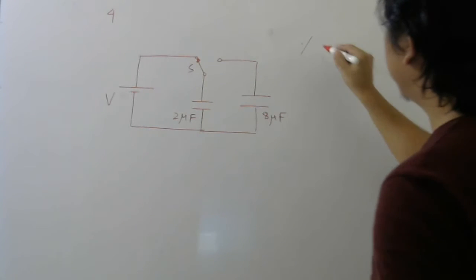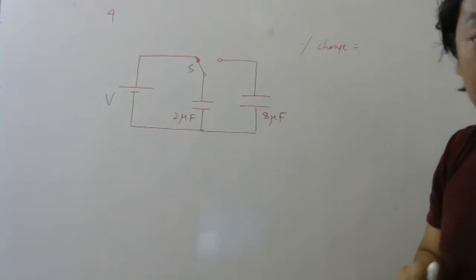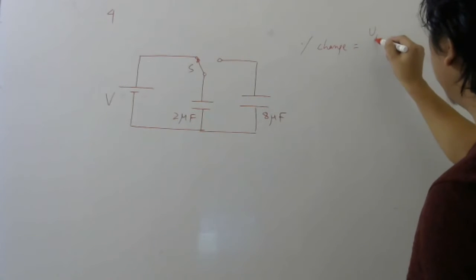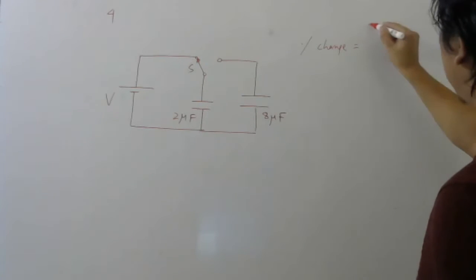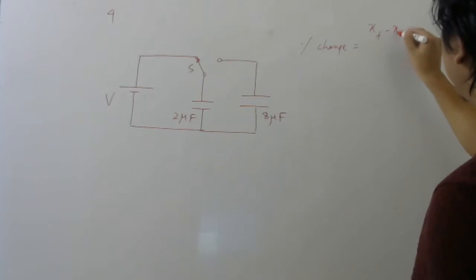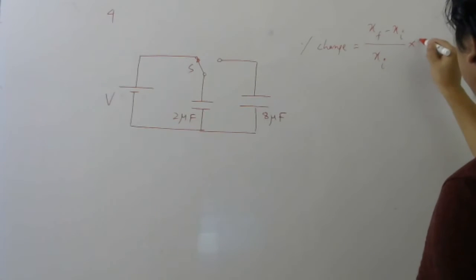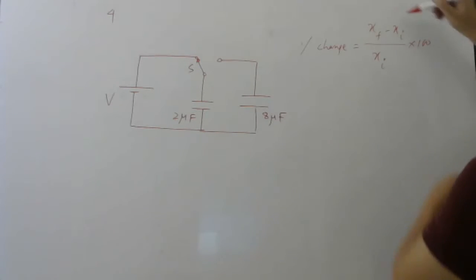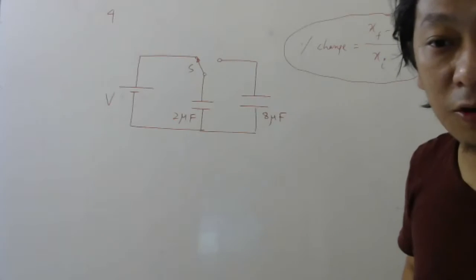Percentage change. Percentage change means final value minus initial value, divided by initial value, into 100. Everyone knows this. Anyone who doesn't know this formula, just tell me, please explain, sir.